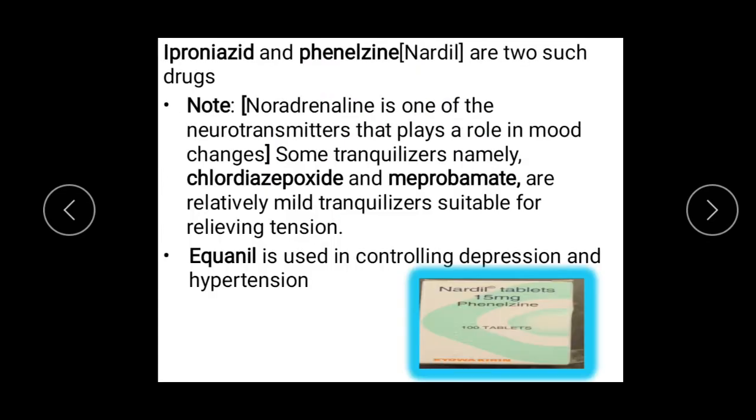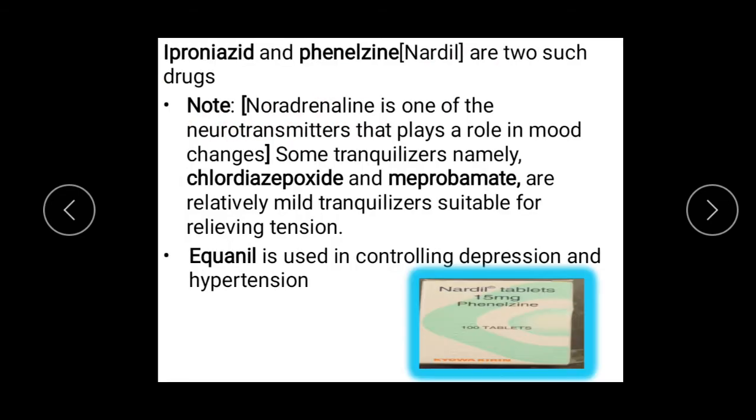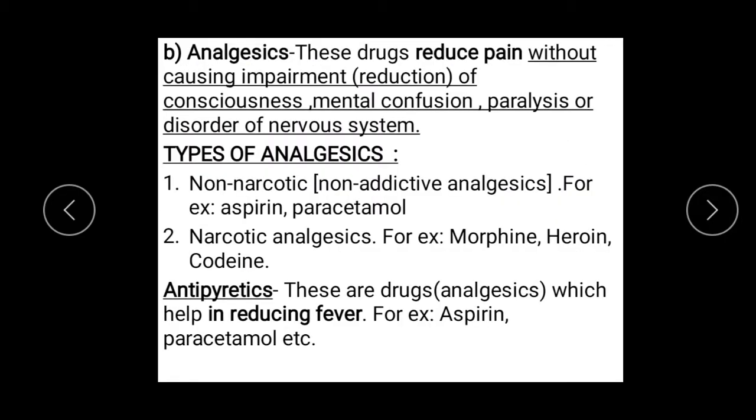And if you remember, going back to tranquilizers, these are used for treatment of stress, fatigue, and mild and severe mental diseases. And when we see analgesics, they reduce pain. They are the medicines taken to reduce pain.